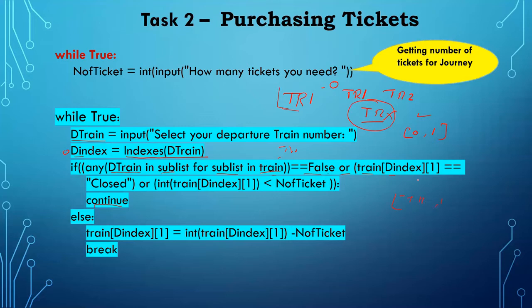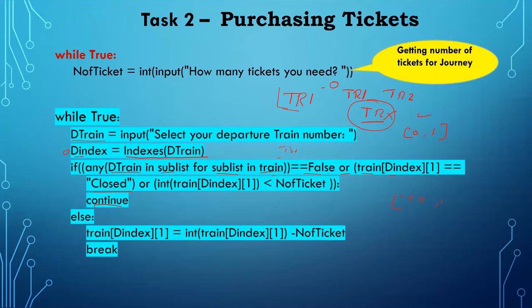So in the second condition, I'm checking whether it is written closed. If closed, it means all the tickets are booked, and if all the tickets are booked, we cannot book any more tickets. So this if statement, as well as the while loop, will make it continue. It is checking whether enough available seats are present or not.